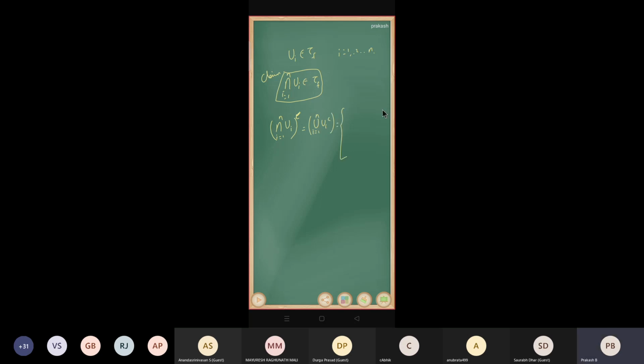Now there are two possibilities. Suppose any one of this Ui complement is equal to X, right? You know that Ui belongs to tau f. Therefore, its complement has two possibilities. One is it may be finite. Another one, it may be capital X. Suppose any one of the Ui complement is equal to X, then its union will be X. Suppose all of Ui complement are finite.